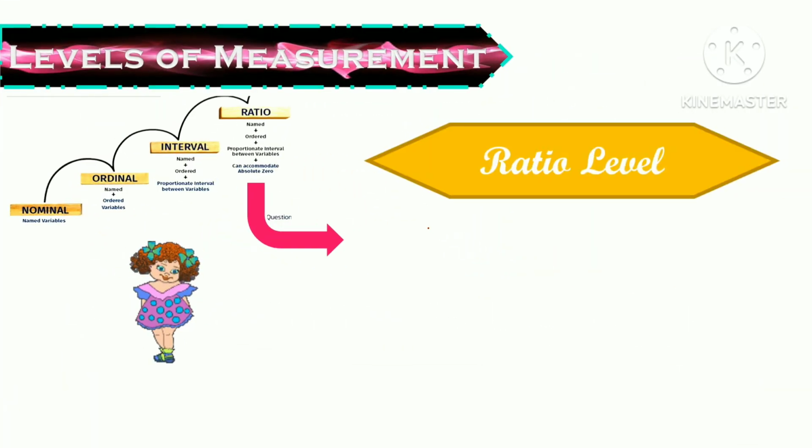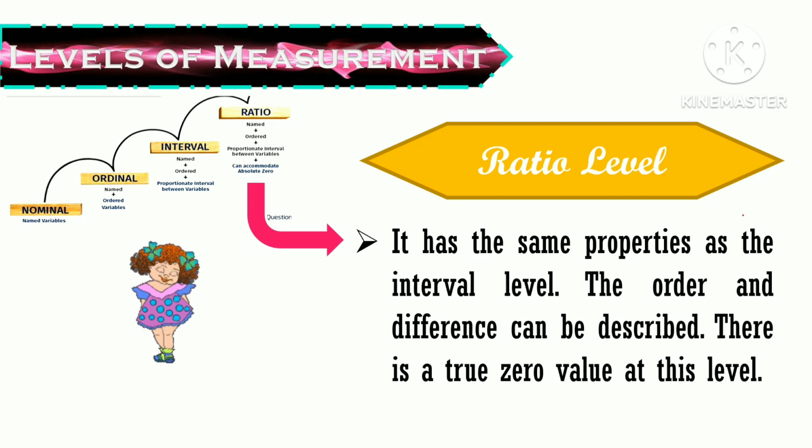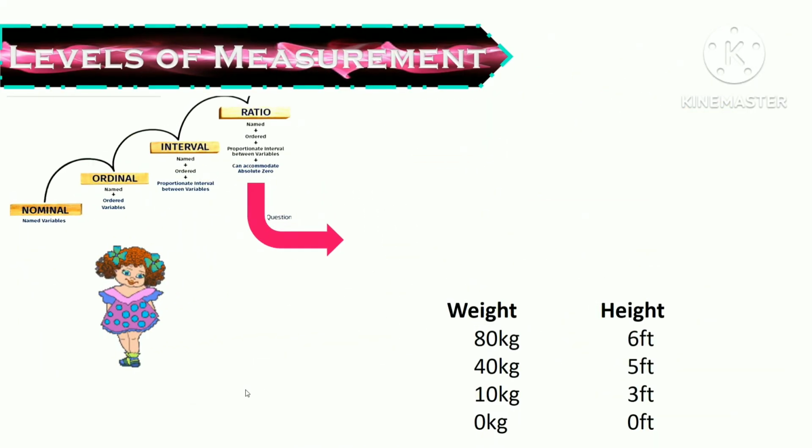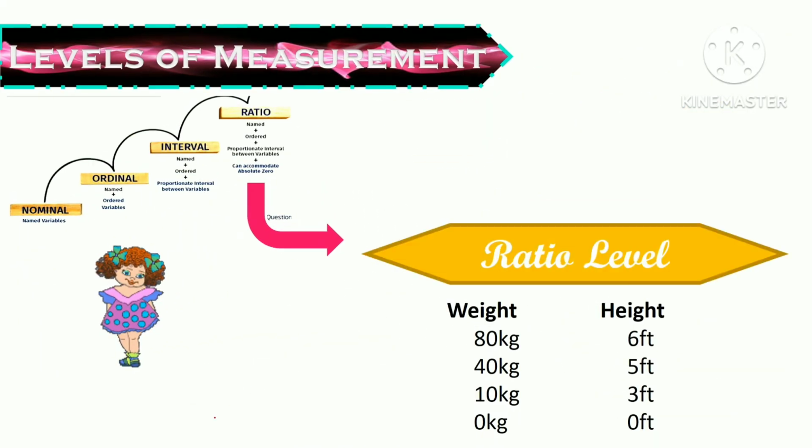And then, lastly is the ratio level. So, it has the same properties as the interval level, the order and difference can be described. There is a true zero value at this level. Okay? So, let's have an example. Let's say yung weight natin. Okay? So, as you can see here, we have 80 kilograms, 40 kilograms, 10 kilograms, and 0 kilograms.